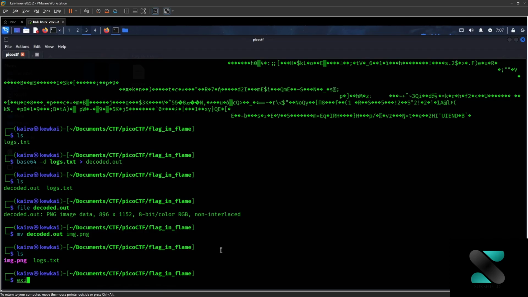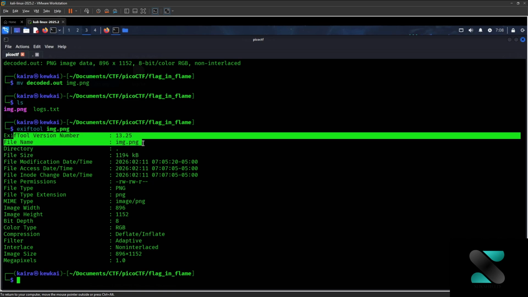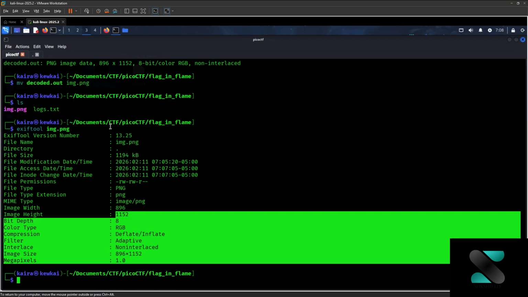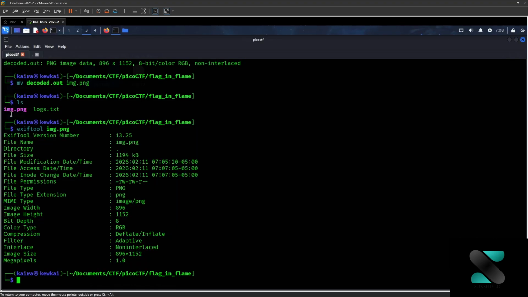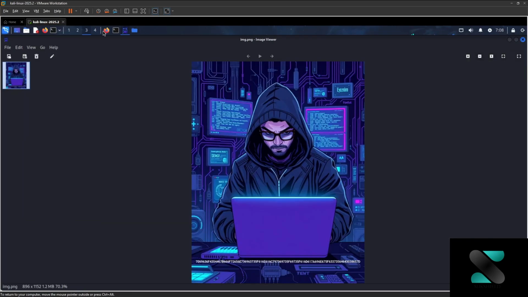I just need to check the metadata of the file. There is a tool called exiftool. I'll just try out if there is anything. If there is nothing, then we can move on with extracting that value. So as you can see, it's the image, kb file, nothing there. Okay, fine, there is nothing I can see in the metadata. So we will proceed with extracting this text from the image.